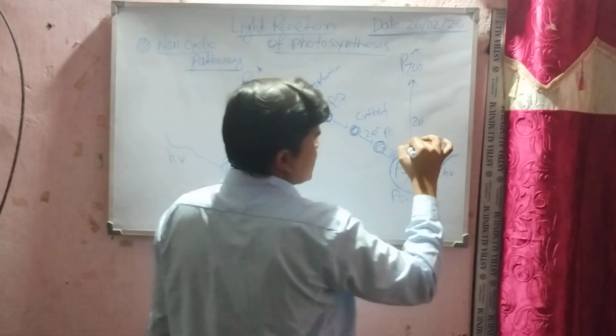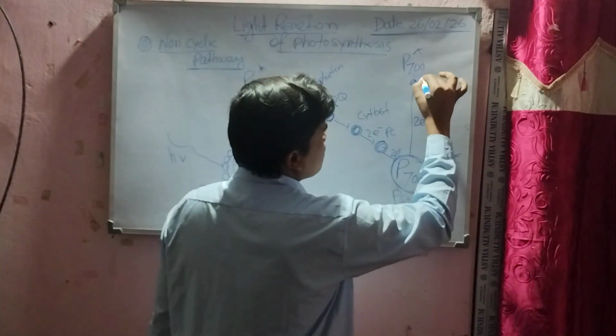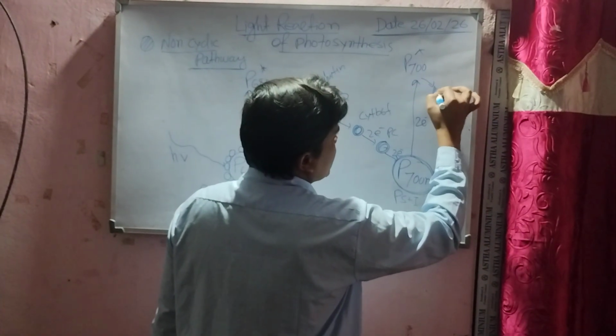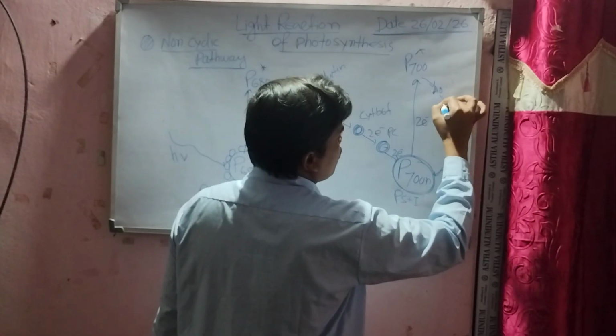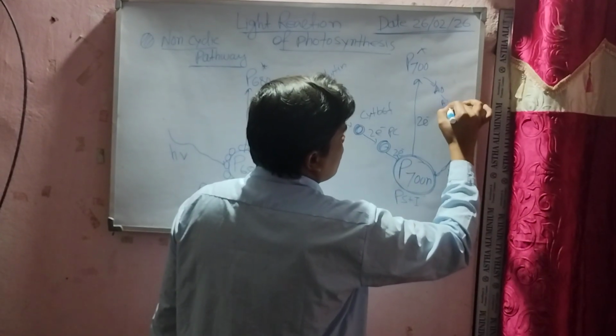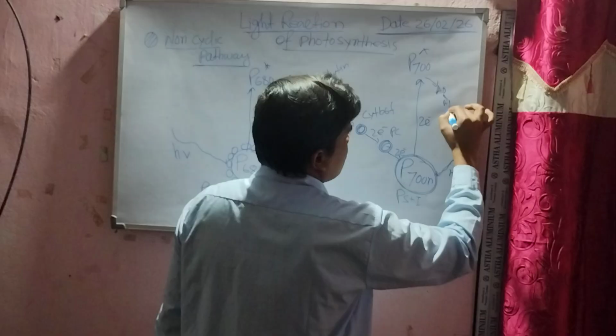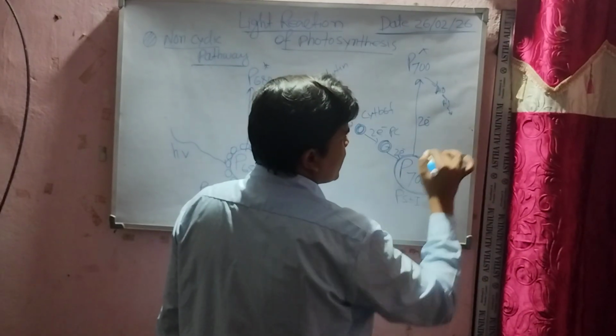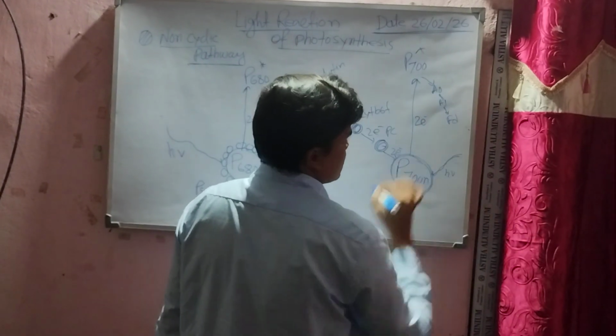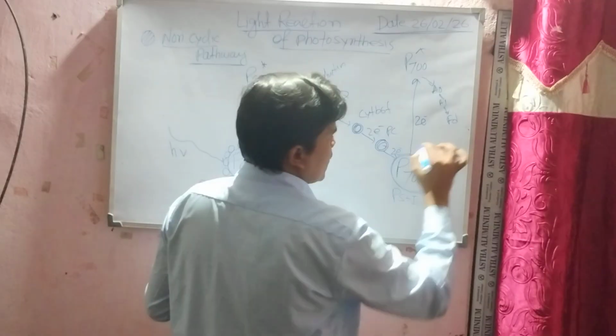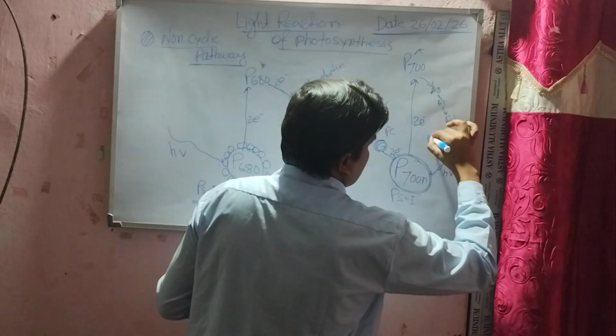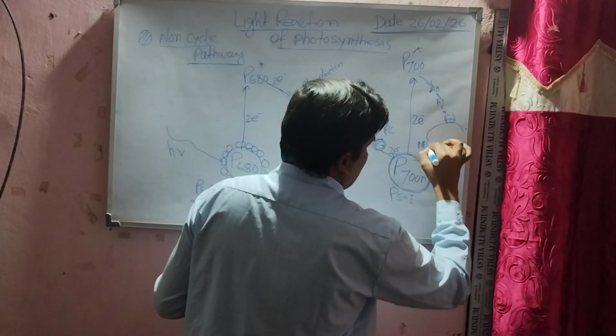And after excitation, the two electrons go to A0, A1, the electron carriers, and finally ferredoxin is present here. Here at ferredoxin, NADP plus is present.